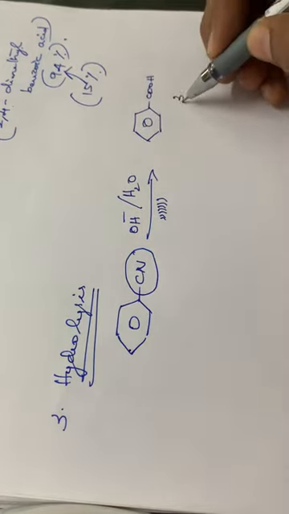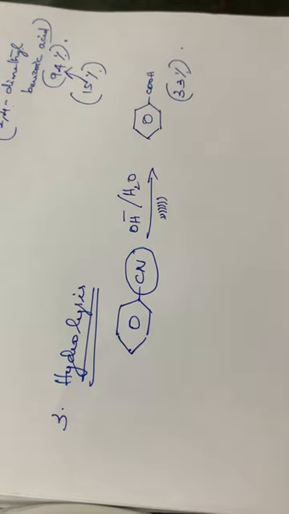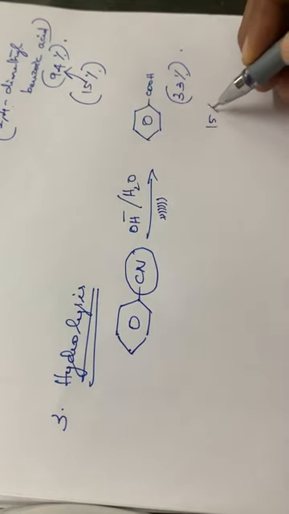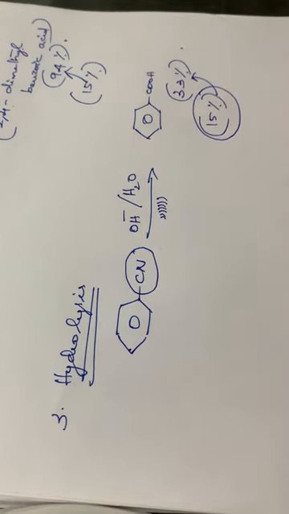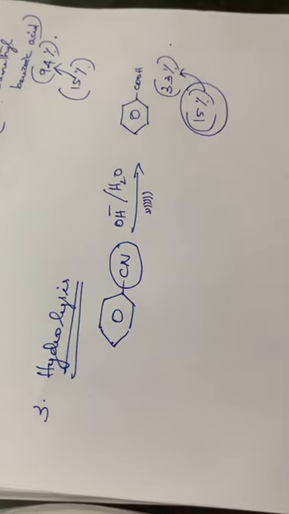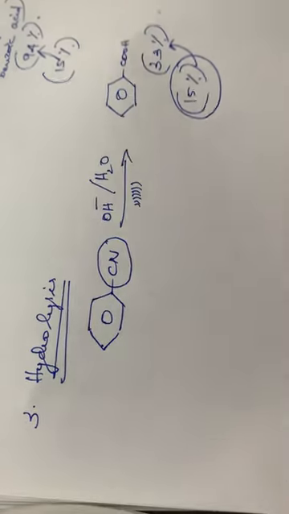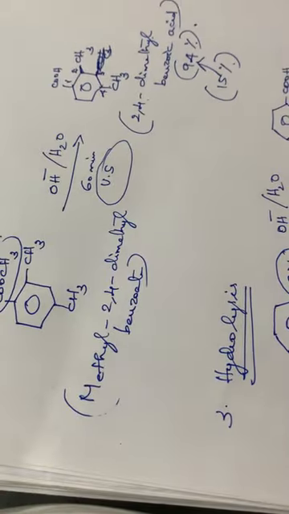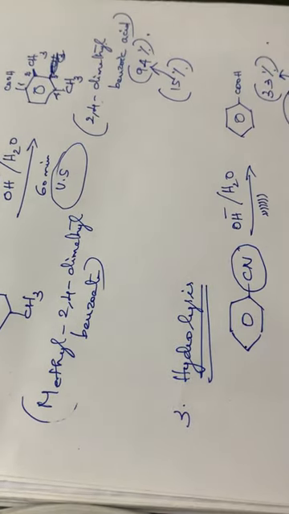C6H5COOH. So here the yield is about 33%, but while we are using normal conditions, a normal chemical reaction, the yield will be only 15%. So here, by using ultrasound, the yield is increased from 15 to 33%. Okay, so that is the hydrolysis reaction. So these are the three important applications: esterification, saponification and hydrolysis. Hope you are clear up to this.